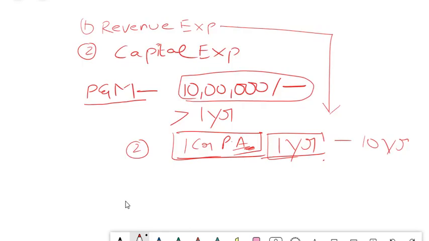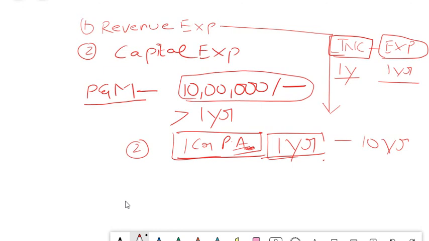And also the second logic I will tell you why you cannot classify a capital as revenue. When we studied the accounting concepts, there is something called the financial year concept, isn't it? So we have to maintain the accounting records for 1 year period of time, that is 12 months. Now a question may come to you. There is also something called the matching concept. We have also learned that your income and your expense should be matching. That means if your income is for 1 year, your expenses also should be for 1 year. You cannot say the income is for 1 year and expense is for 10 years.